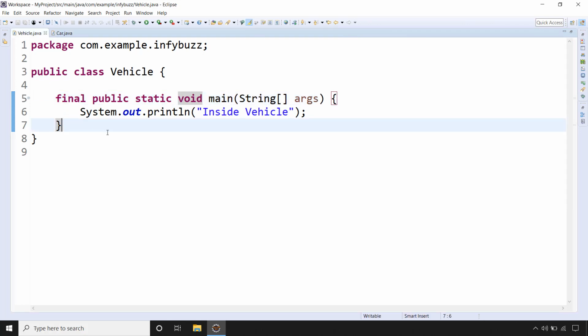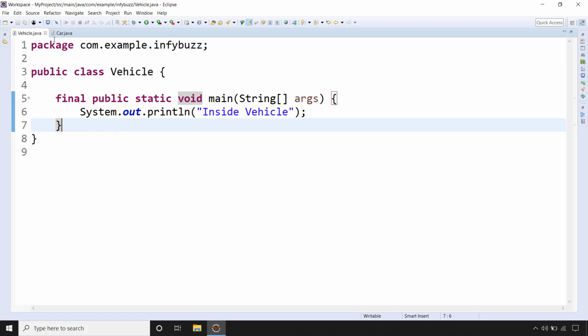But wait a moment. Don't come to the conclusion and don't think that this is the complete answer if someone asks you that can we declare main method as final or not in Java. This is just half answer if you say yes, we can have the main method as final in Java. But don't go with that, okay? You also need to provide the information that what will happen if you declare the main method as final. Okay, what is the impact of this? Obviously within the same class there is no impact. We have already seen, right?